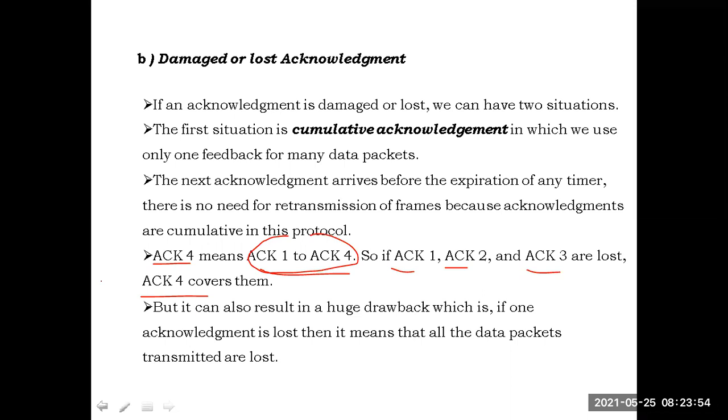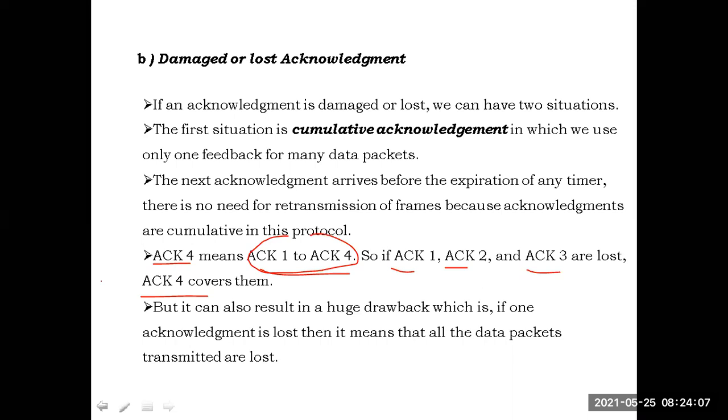So whenever an acknowledgement is missed, we have two situations: cumulative acknowledgement and independent acknowledgement. Whenever the protocol is following cumulative acknowledgement, even though some of the acknowledgements are missed, no problem at all. The last acknowledgement will cover all the previous frames. That is the first case. The second case is independent acknowledgements.